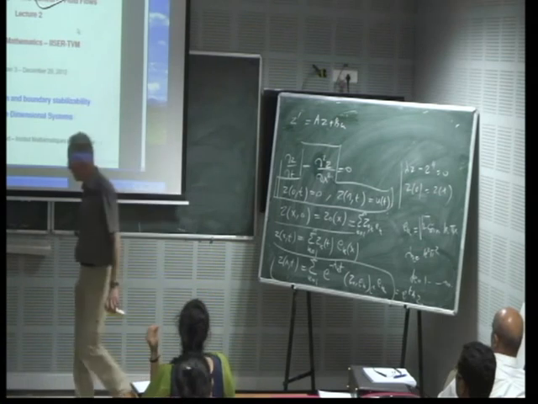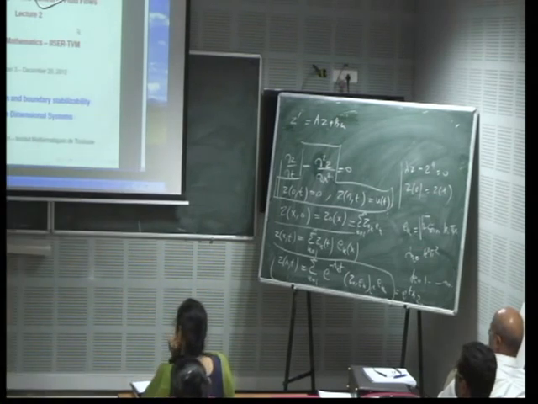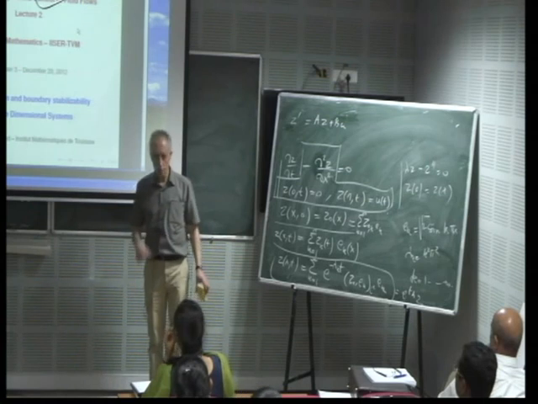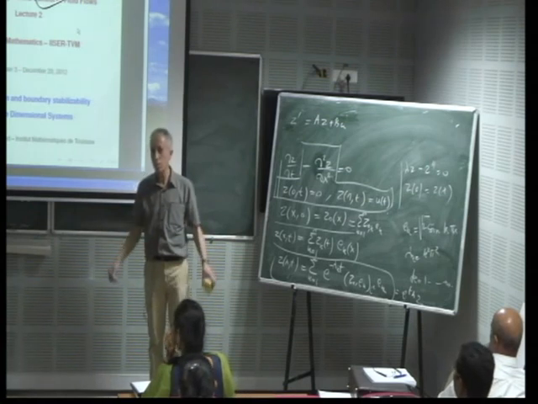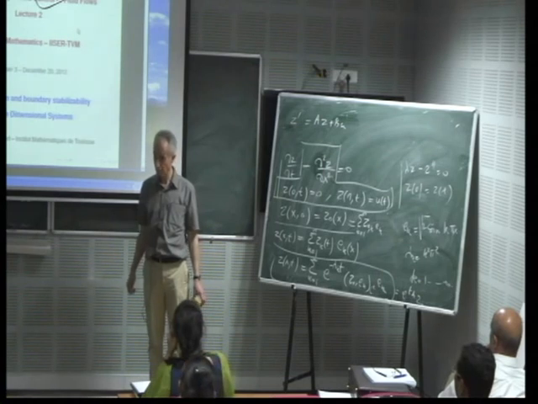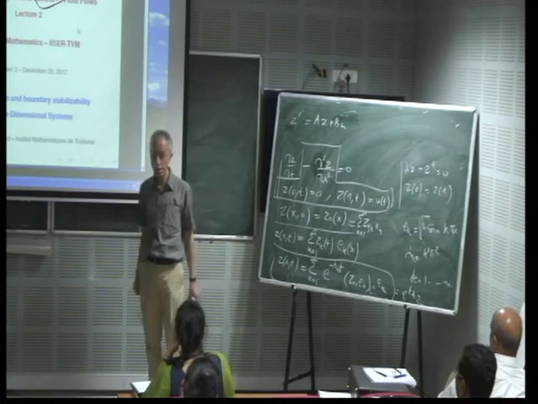It's not obvious, so why did people want to write it like that? Because they wanted to extend to infinite dimensional systems what was known for finite dimensional ones.